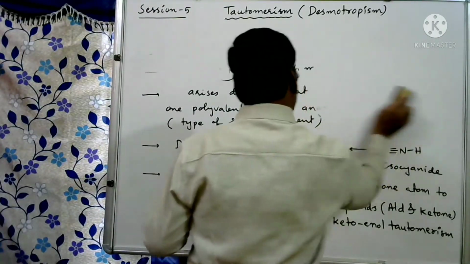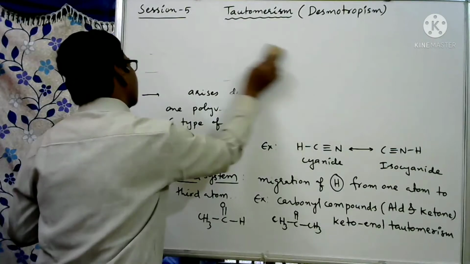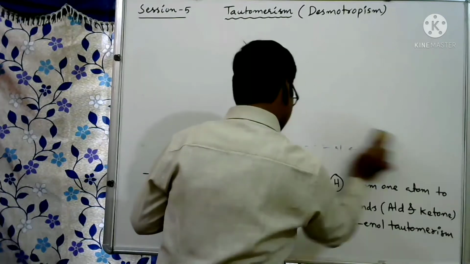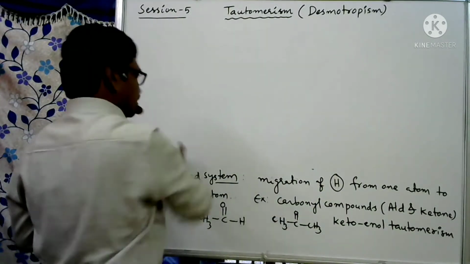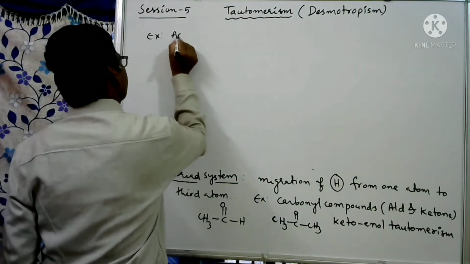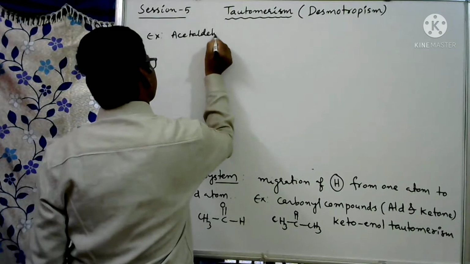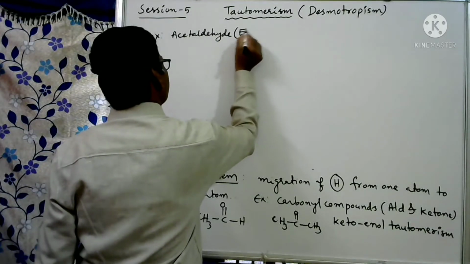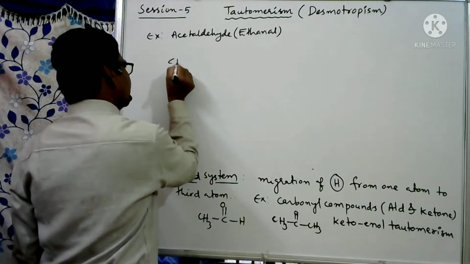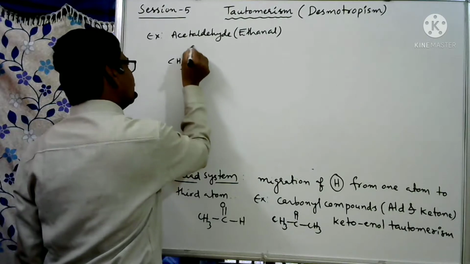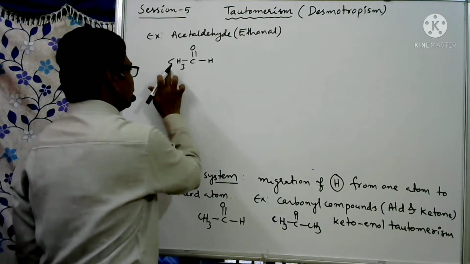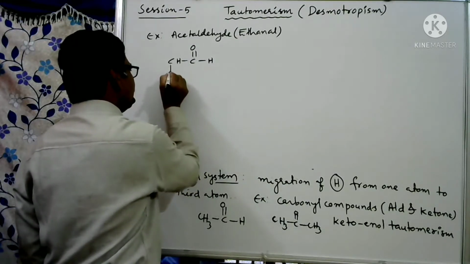So first I'll give the mechanism of how hydrogen is migrated from one atom to other atom, in triad system particularly. See, I'm taking acetaldehyde. Acetaldehyde is the common name, otherwise ethanal, the IUPAC name, is the example I'm taking. CH3, C double bond O, H. So here alpha carbon is there. On the alpha carbon, 3 alpha hydrogens are present. 1 alpha hydrogen I'm writing in this way.